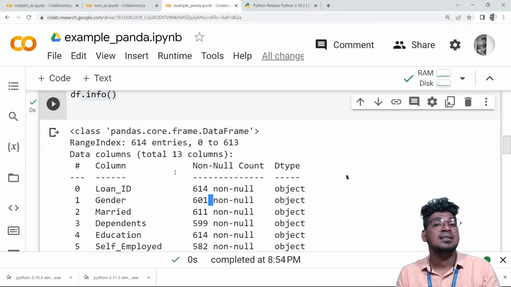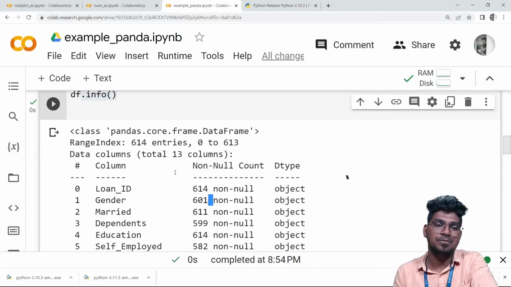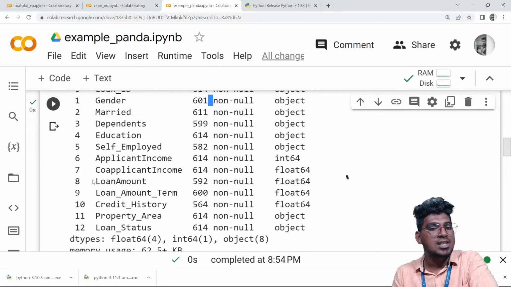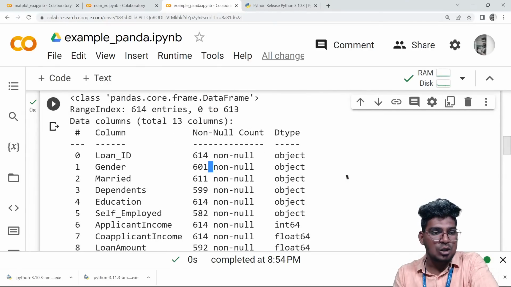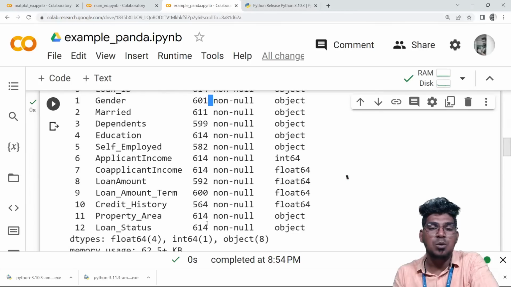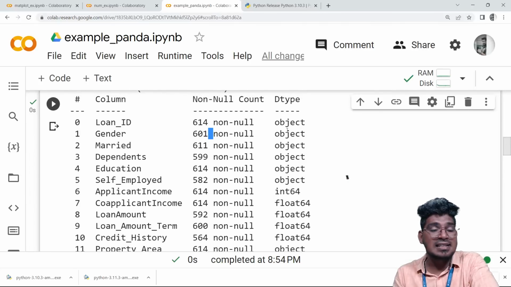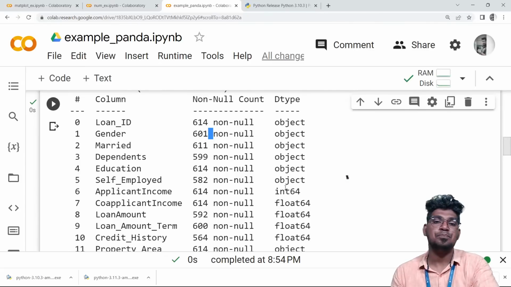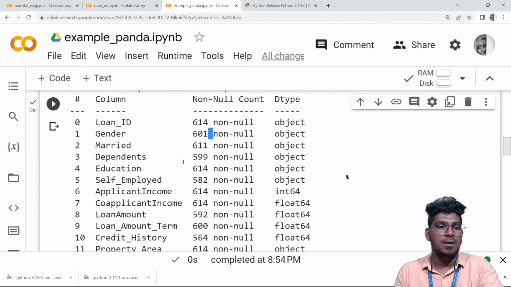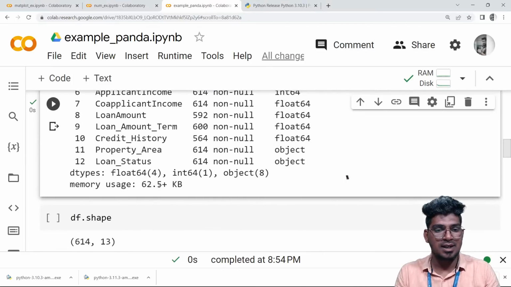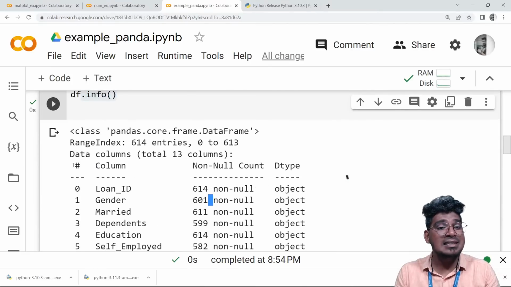That means null values are present in that particular data set. Loan ID, gender, married, dependents are the column names, this shows the count of the non-null values, and this is the data type of that particular column. And the memory usage is all part of the information of this data.